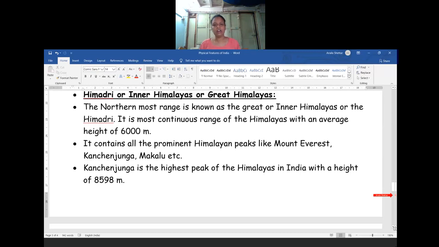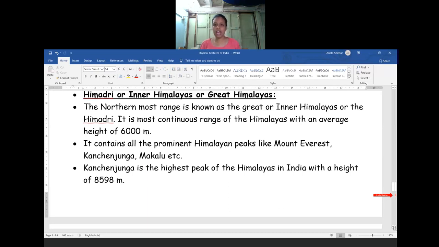Other Himalayan peaks are also there. I have told the two major ones: Mount Everest and Kanchenjunga, with their heights. Another is Makalu, which is in Nepal, with a height of 8,481. Dhaulagiri is also in Nepal, with a height of 8,172. Nag Prabat is in India, with a height of 8,226. Then Annapurna, Nanda Devi, Kamet, Namcha Barwa.